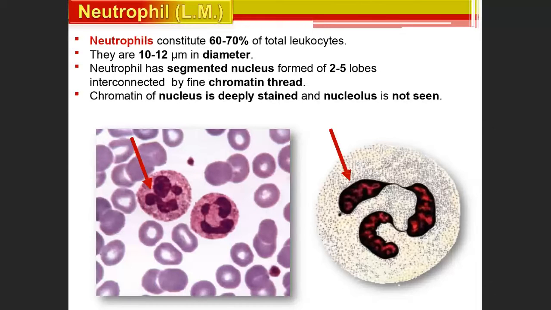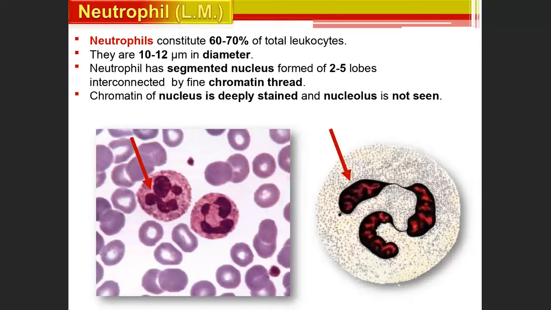So the maximum number of leukocytes are neutrophils, with a segmented nucleus. Segmented nucleus means they have 2 to 5 lobes interconnected by fine chromatin threads.